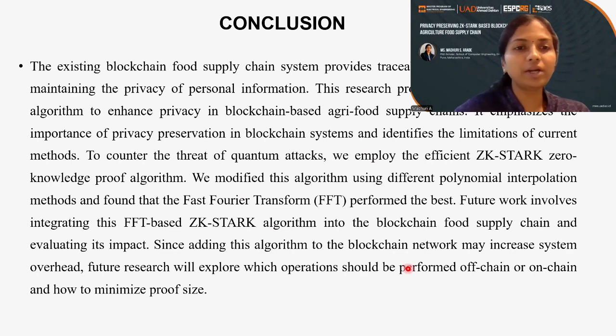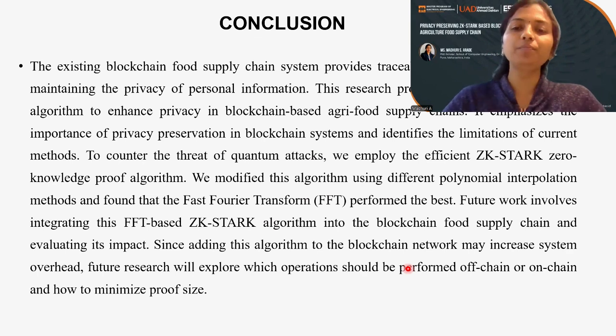Another thing is that after integration, the future task will be observing the performance overhead, because we are adding an additional layer of security. Of course, this will add some performance overhead, and I have to work on it.